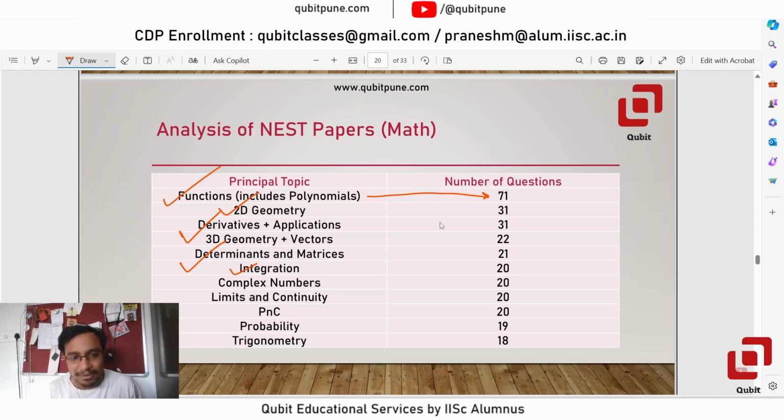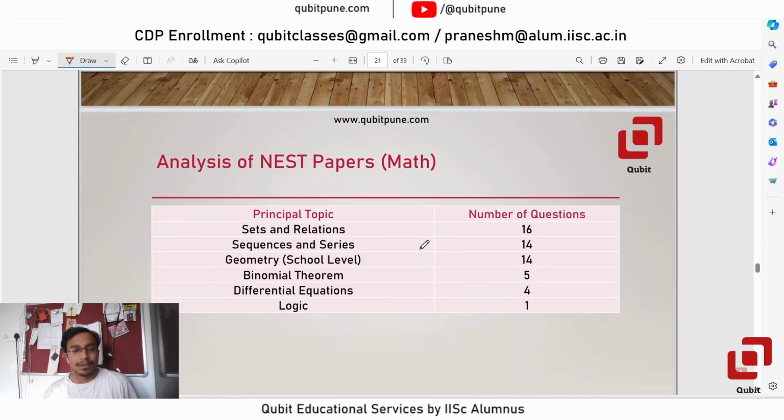But there are some topics like permutations and combinations, properties of NCR formulae, circular permutations, other things. They're there. Then probability is there. Again, no question on random variables. All questions are based on Bayes theorem, conditional probability, addition theorem, multiplication theorem. Trigonometry is of course there. Then sets and relations is there, sequences and series.